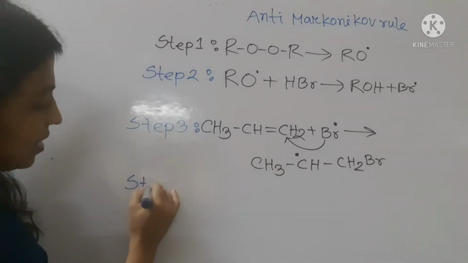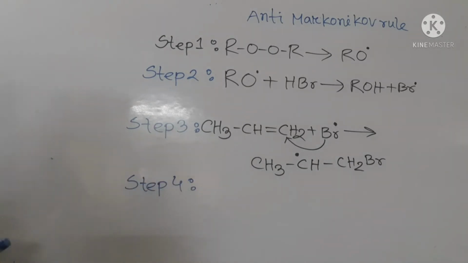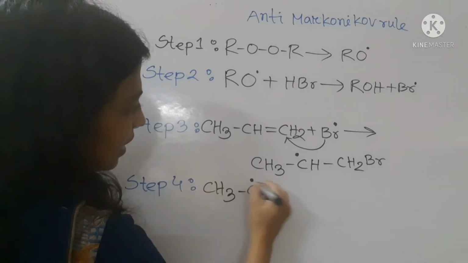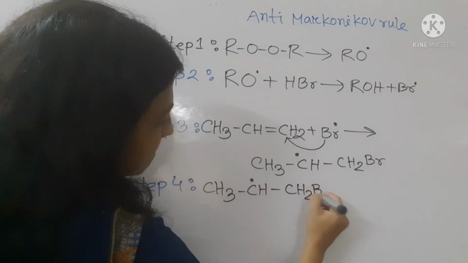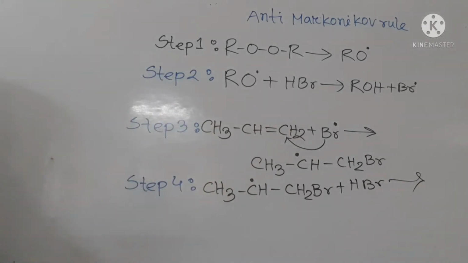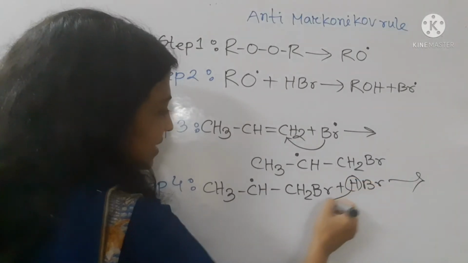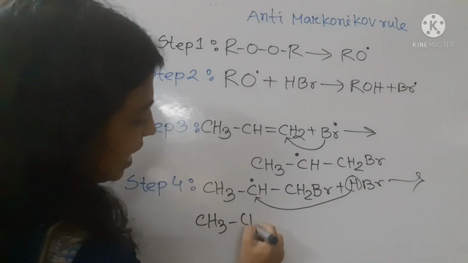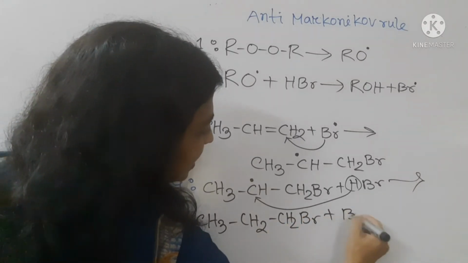So this secondary free radical is attacked by HBr again and forms the product 1-bromopropane. Here hydrogen is received by this CH. So the product is CH3 CH2 CH2Br plus a bromine free radical.